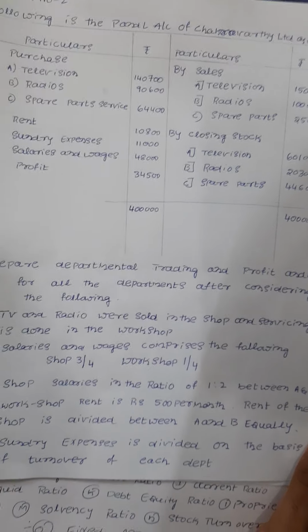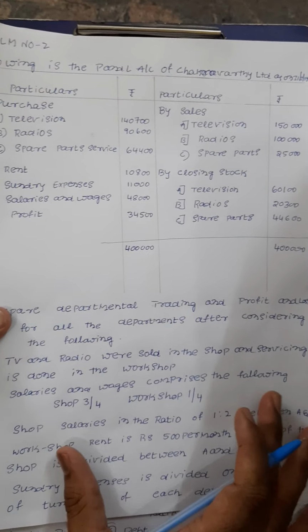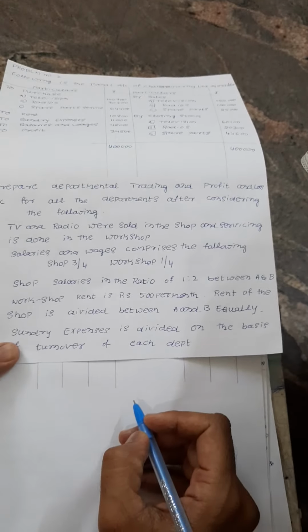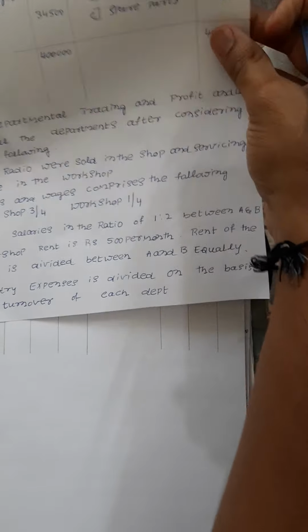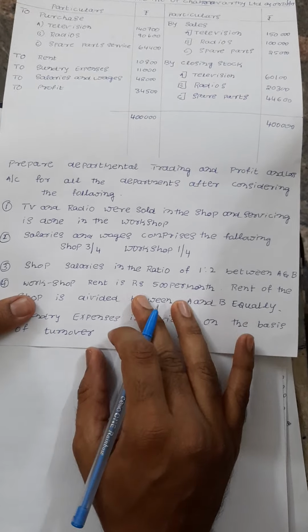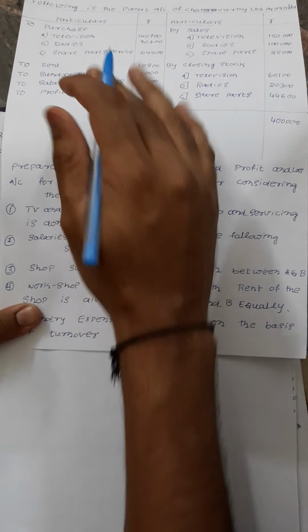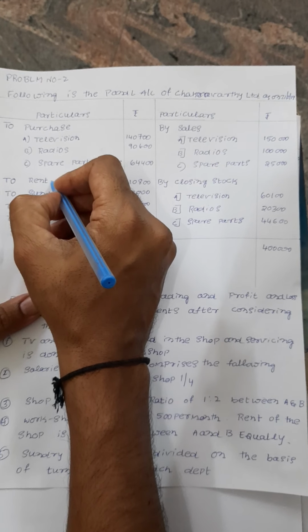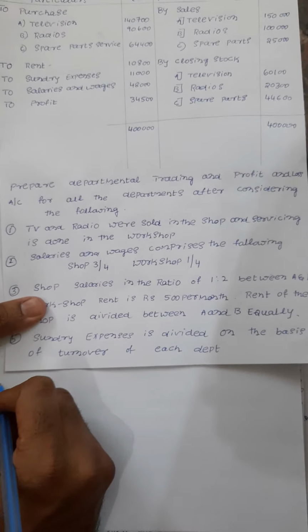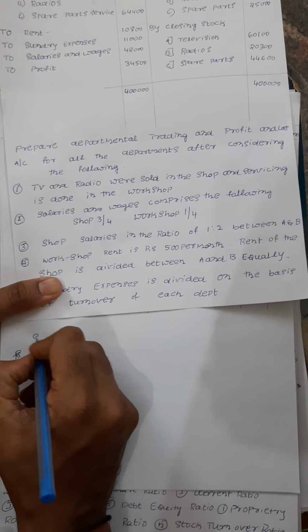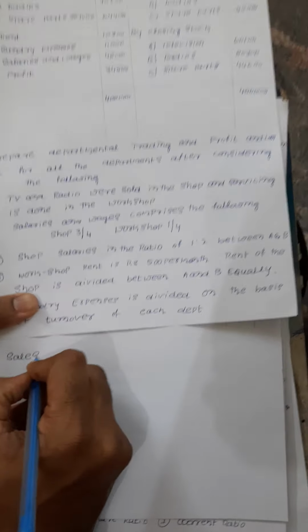So we go to the adjustments first. As per the adjustment we can do that. First I am going to make a note of that. I would like to go for the note, then I'll do the trading and profit and loss account. First we'll complete the note. Expenses we have to divide, one by one as per the problem. First rent is given. But before that, we need to calculate the sales ratio and purchase ratio.